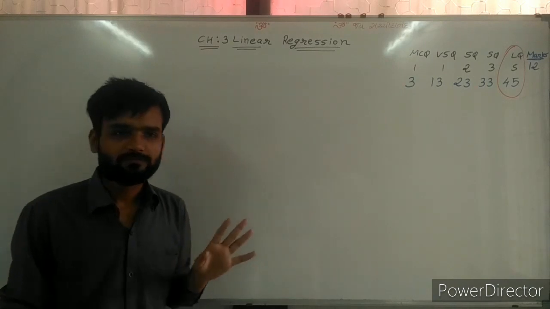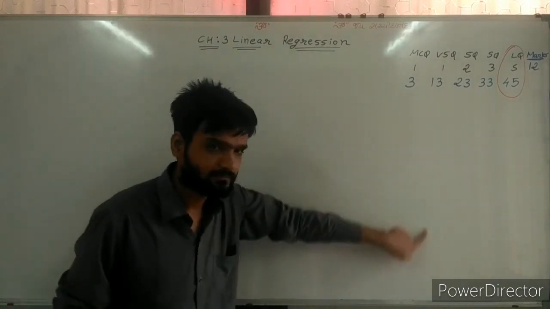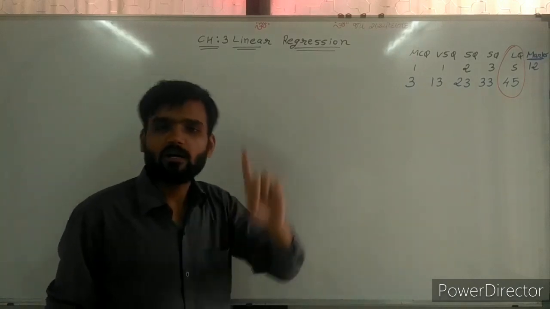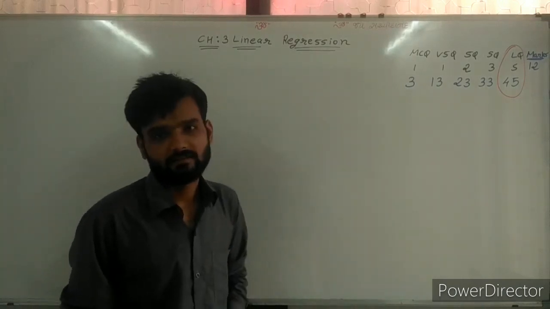So again I am writing here the formula of Karl Pearson from the last lecture.